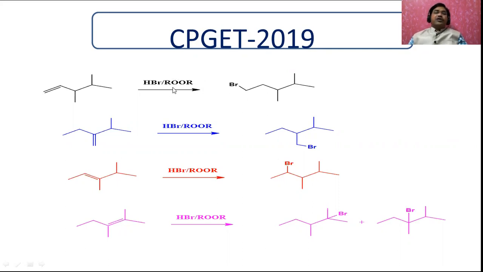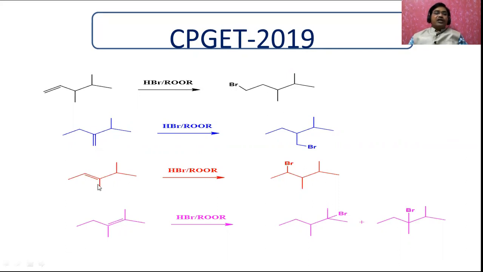That's why, because it is a peroxide effect, it adds on the carbon with more number of hydrogens. That's why here you will get this. And in this case, it is going to add at this carbon atom, because this has more hydrogens, since on the other carbon, 1, 2, 3, 4, there is no hydrogen. That's why here the bromine is added.